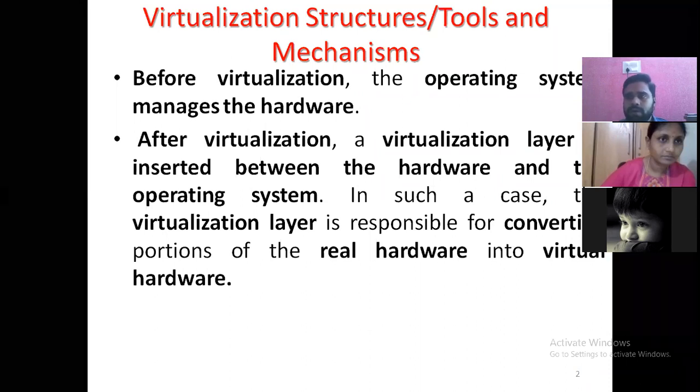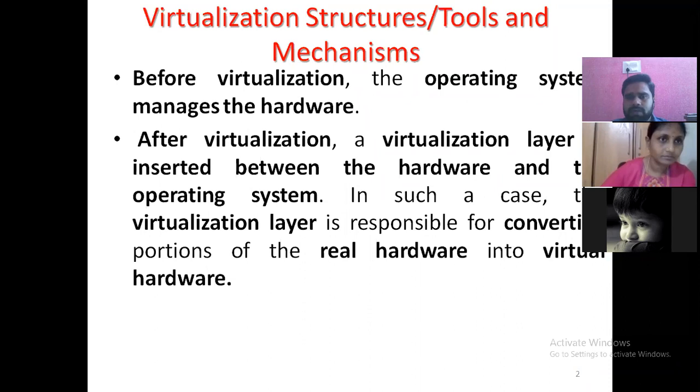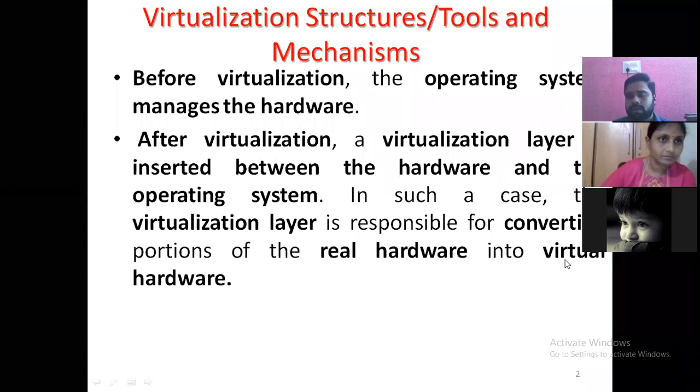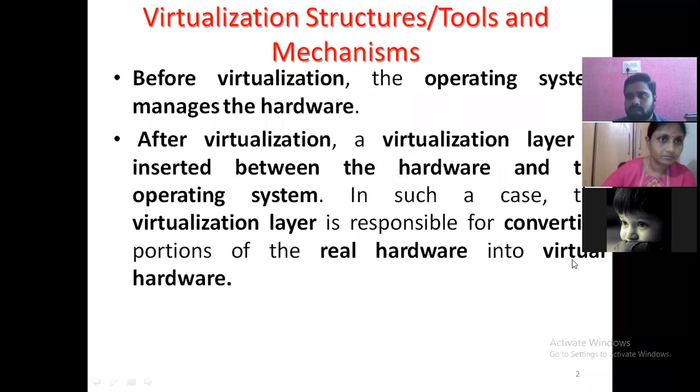On top of that, we are able to create multiple operating systems: one for Windows, one for Linux, one for Ubuntu. The importance of the virtual layer is converting the real, physical hardware into virtual hardware. Virtual hardware means not existing hardware, but it runs on top of the real, physical hardware.